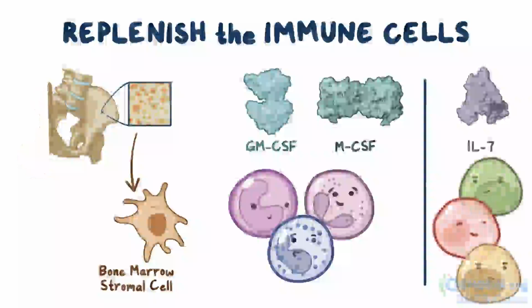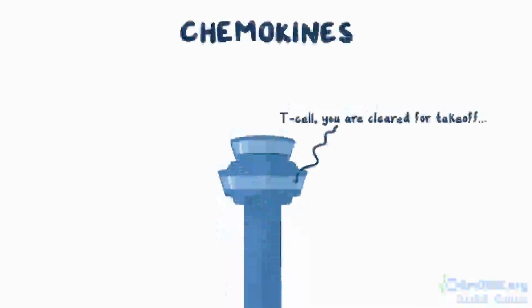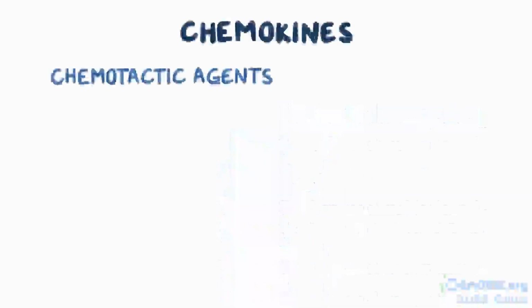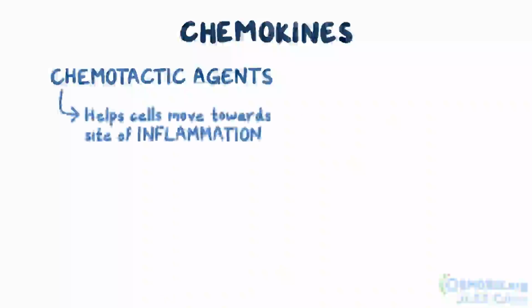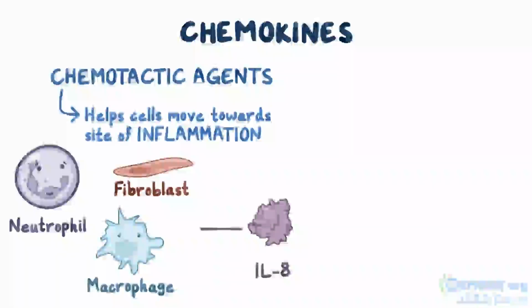The last type of cytokine response is also a process that happens constantly. These are the air traffic controllers of the cytokine world, and they tell everyone where to go. The group of cytokines are called chemokines, and these are chemotactic agents, meaning that they help cells move toward the site of inflammation. One such chemokine is interleukin-8, which is generated by fibroblasts, neutrophils, and macrophages to recruit phagocytes to